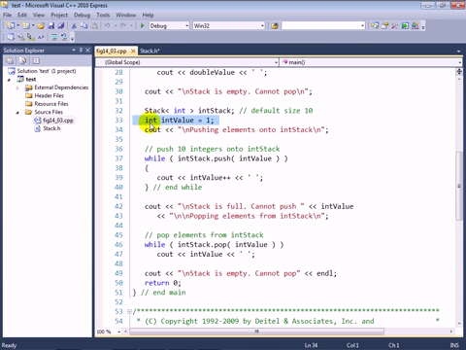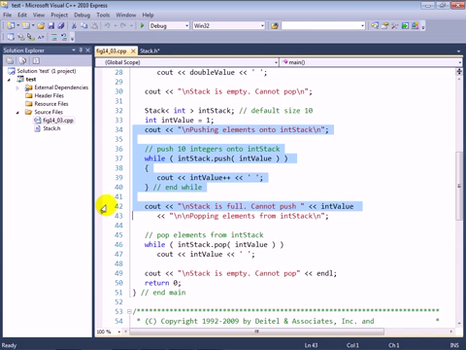Here we're going to declare the integer int value and initialize it with 1. Then we're going to do the same basic operations we did up above. We're going to push a bunch of values onto the stack as long as it still has remaining spaces. In this case, we created an int stack with the default size of 10, so this loop should iterate 10 times and push the values from 1 through 10 onto the stack.